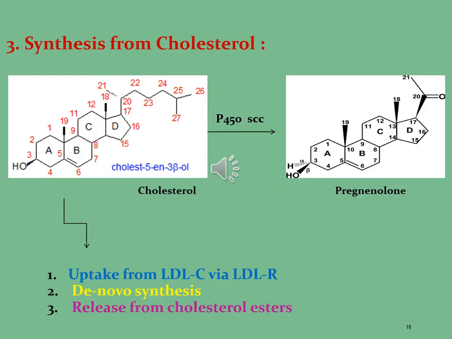This is the first step for the synthesis of steroidal hormones, that is pregnenolone. The difference between both structures is that there is a hydroxyl group at the carbon 3 position in beta form, as well as an acetyl group at the 17 position in the pregnenolone structure.